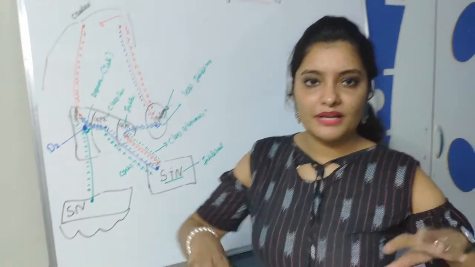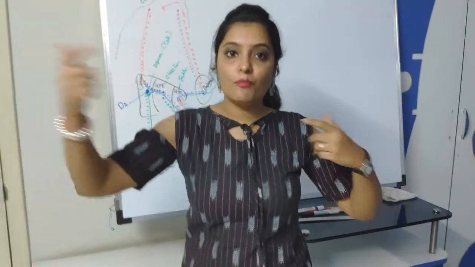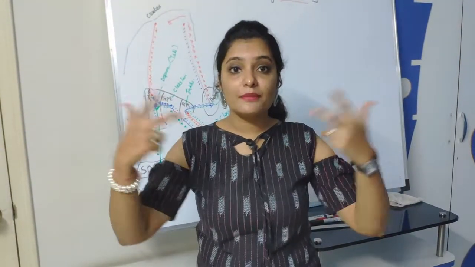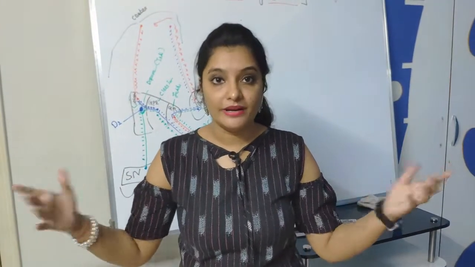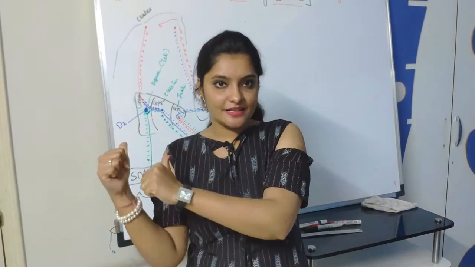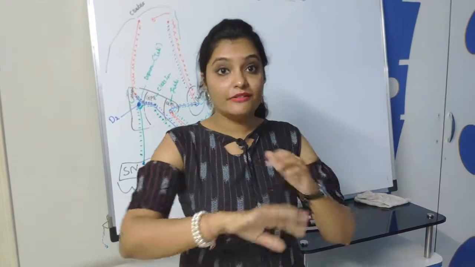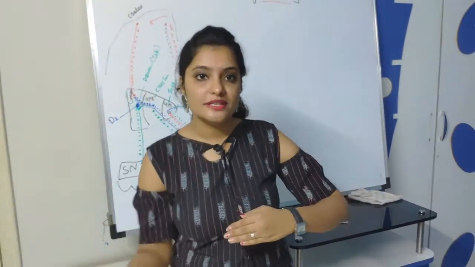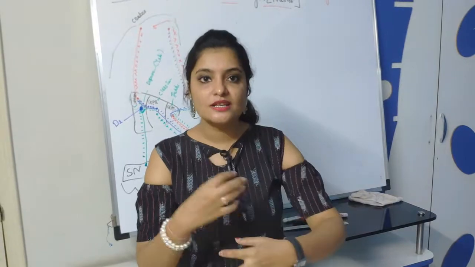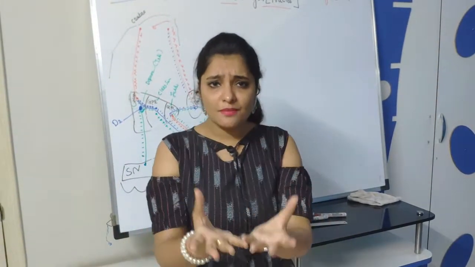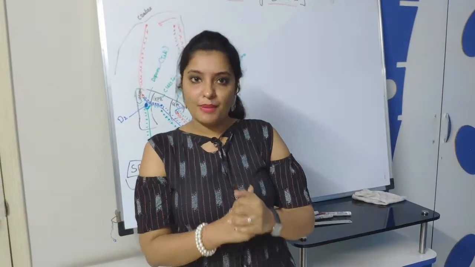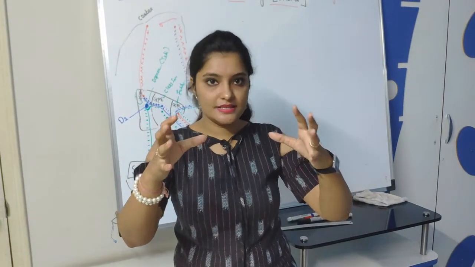So always remember, in the direct circuit, the dopaminergic fiber and the corticostriatal fiber have similar, excitatory function, and both will facilitate the movement. But in the indirect circuit, the cortical indirect pathway will inhibit the movement, and the action of the dopaminergic pathway is totally opposite to it. It allows some movement to happen. It shows some mercy to this inhibited pathway. So please remember this in your mind.